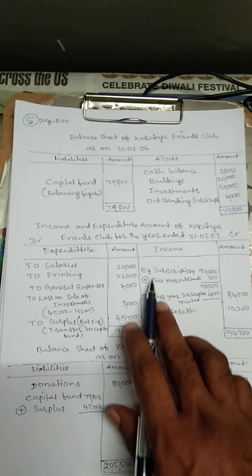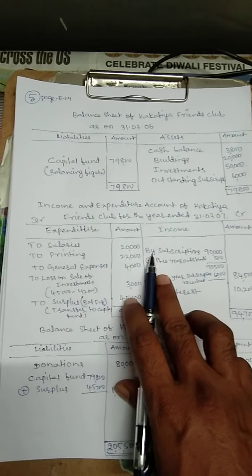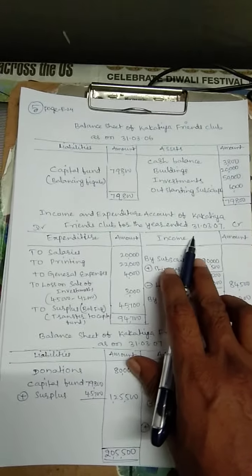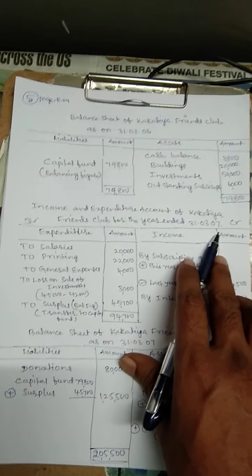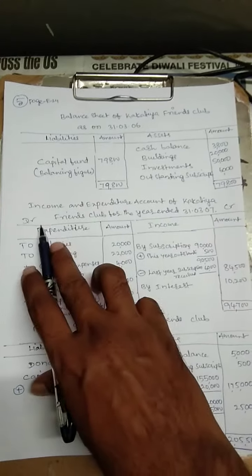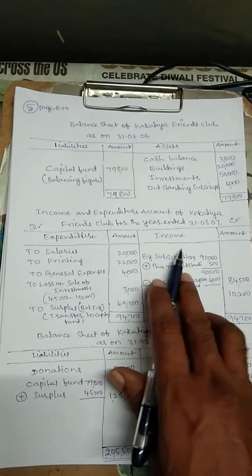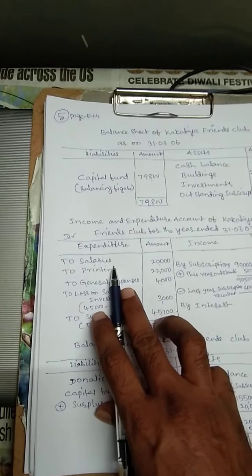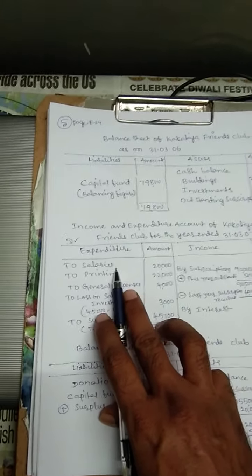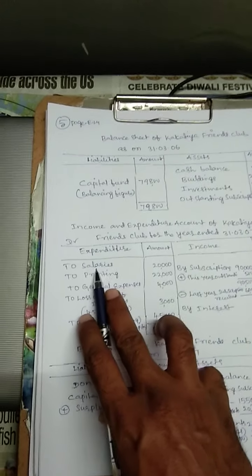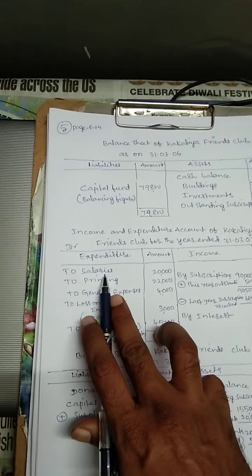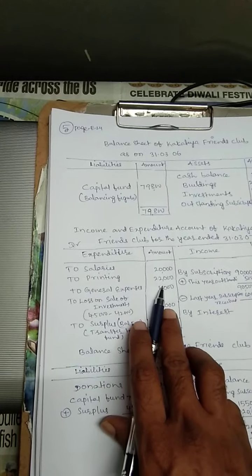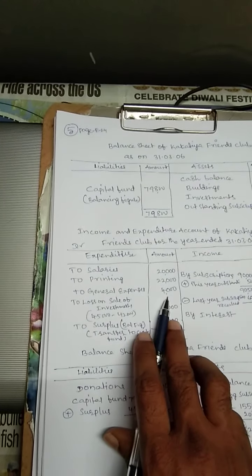Now we move forward to the income and expenditure account of Kakatiya Friends Club for the year ended 31st 3 2007. This is the current year. Debit, credit, expenditure amount, income amount. Expenditure side, we are always looking into the receipts and payments account payment side. There is the payment side: salaries 20,000, then printing 22,000, general expenses 4,000.